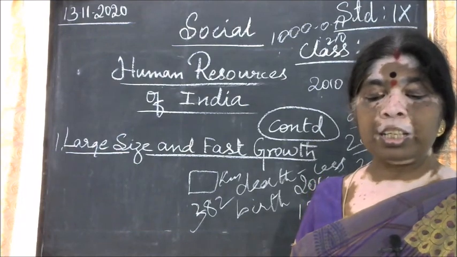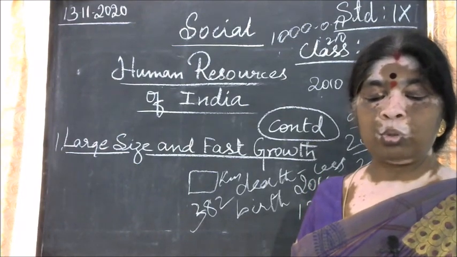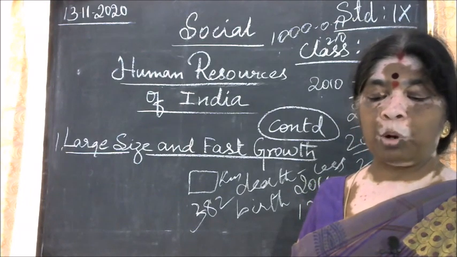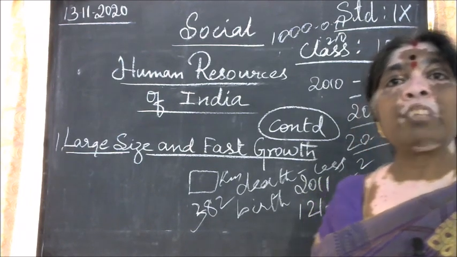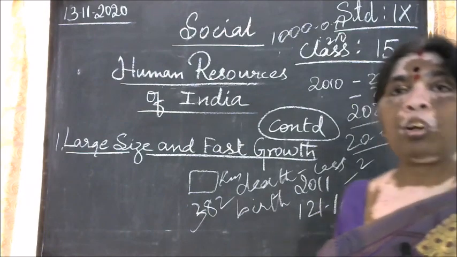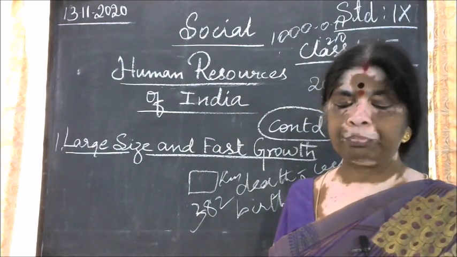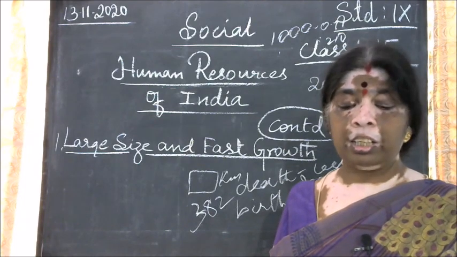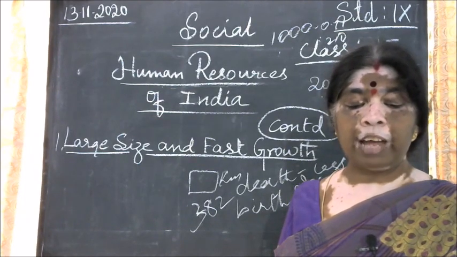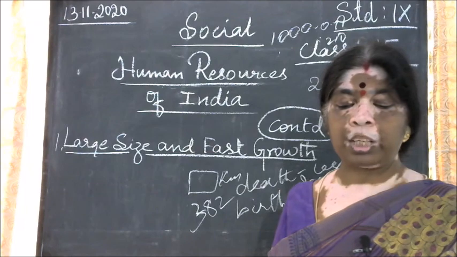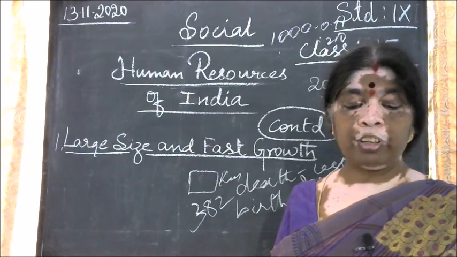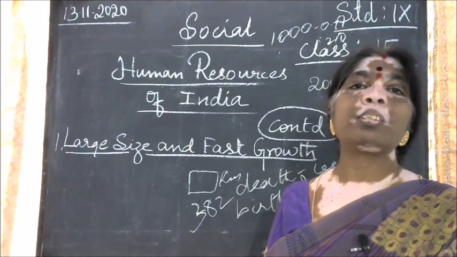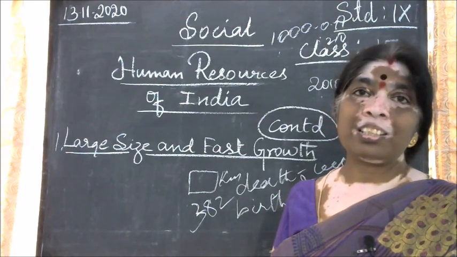Overpopulation: despite an increase in food production to 252 million tons in 2015-16, problems like poverty, hunger and malnutrition are still acute in India. Agriculture is overcrowded, and the average Indian suffers due to low per capita income, low standard of living, high slum population, unemployment and underemployment. These are the problems Indian citizens are facing.